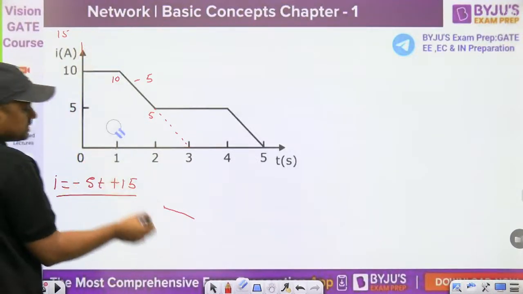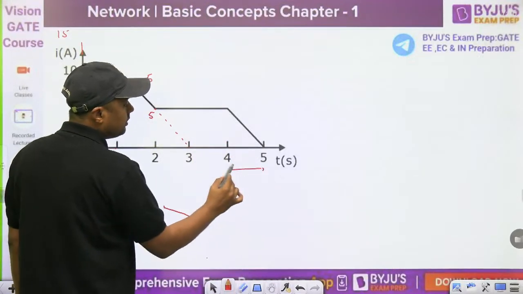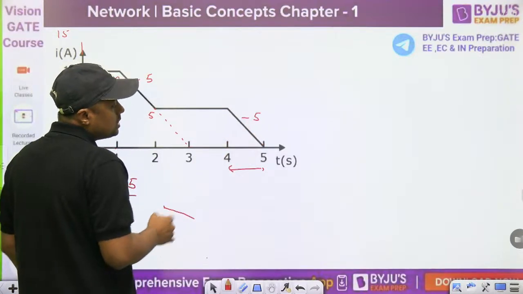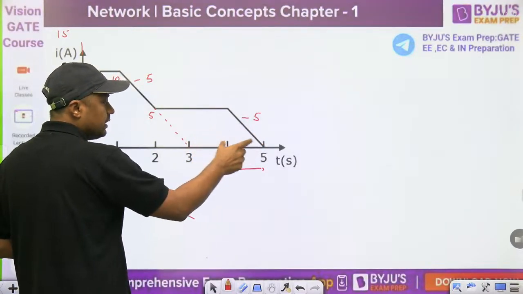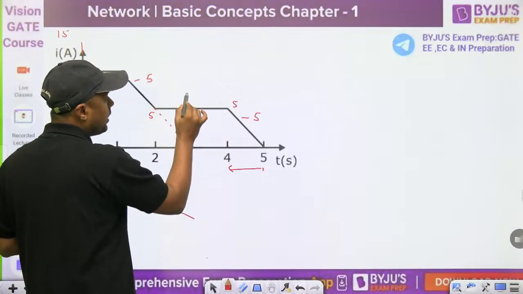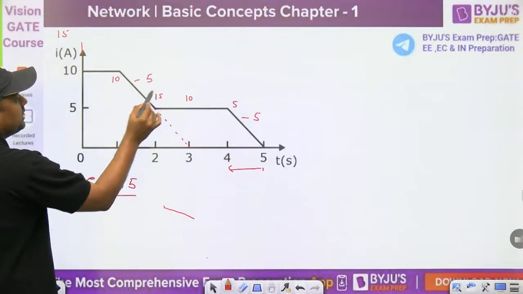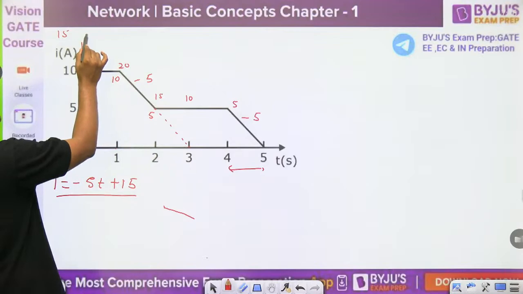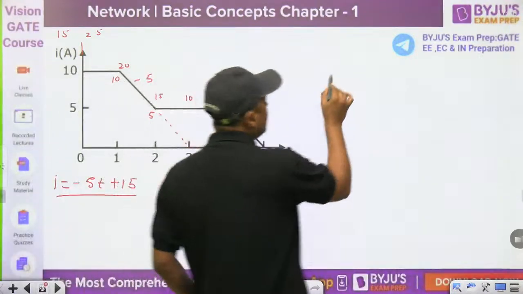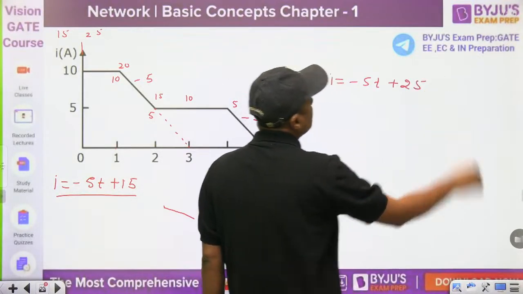Similarly, watch this. In one step it will reduce by 5. So what is the slope? Minus 5. Now, what is c? At this point the value is 5. At this point the value will be 10 because we are reducing. At this point 15, at this point 20, and at this point 25. So what is the intercept? 25. Directly you can write: minus 5t plus 25. And that is the answer.